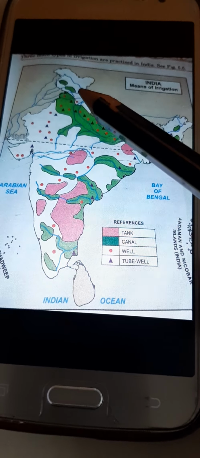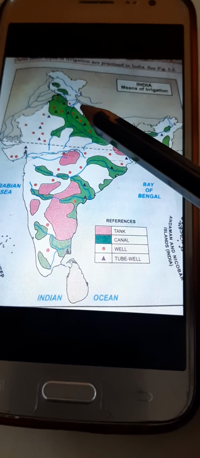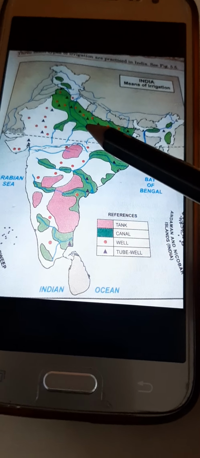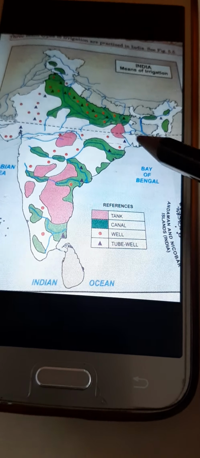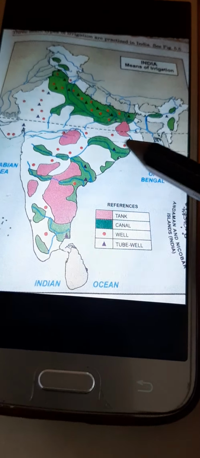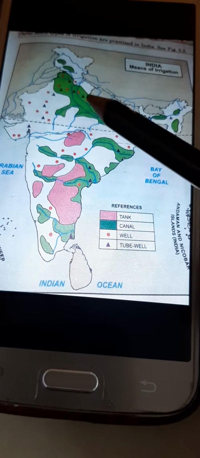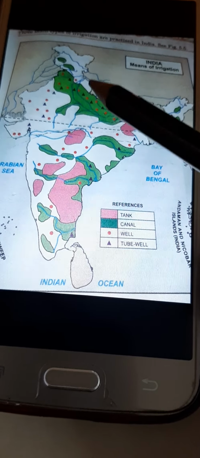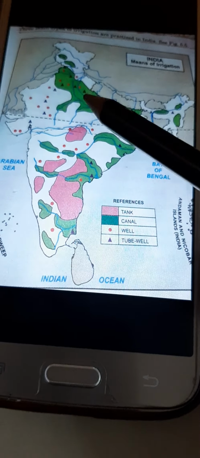The northern plain is fertile, and so the expenditure of constructing canals can be compensated with the higher yield. We all know that canal construction is not cheap, it is very costly. But when we have large tracts of cultivable land, although the initial construction cost is very high, once it is constructed it will be helpful for a longer period of time.